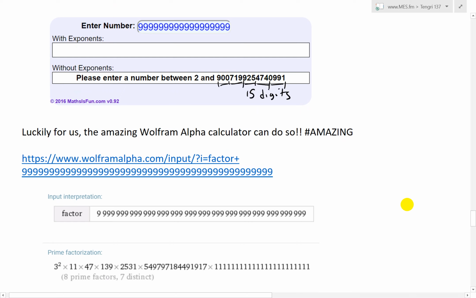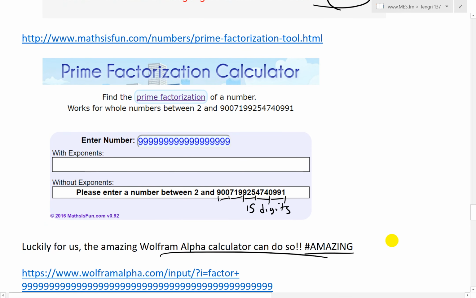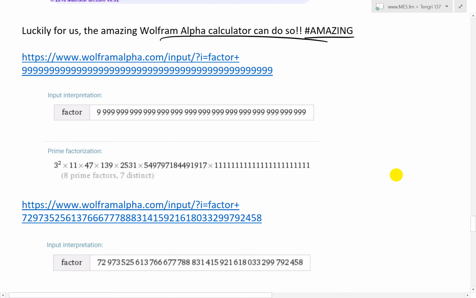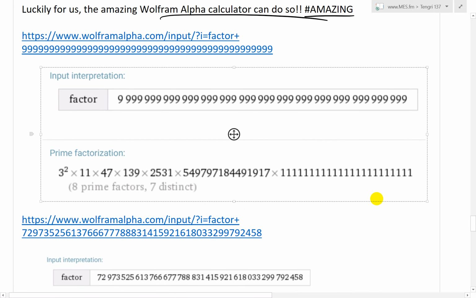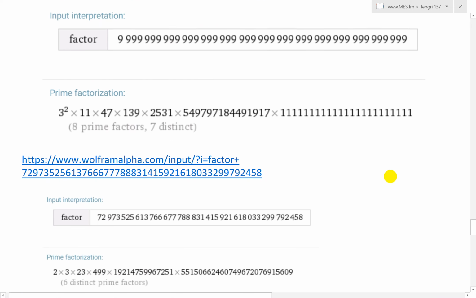So luckily for us, the amazing Wolfram Alpha calculator can do so. Hashtag amazing. There are many numbers you can't even do with a calculator. Luckily, Wolfram's got a pretty sweet one. If you plug in the 999, this is 46 digits, what we end up getting is this prime number factorization, 3 squared times 11, etc., all the way here.